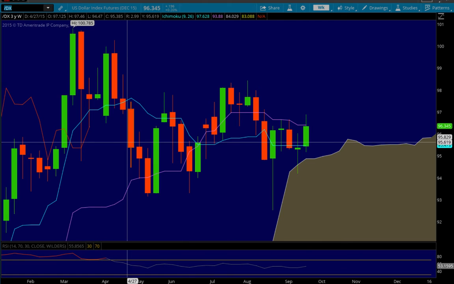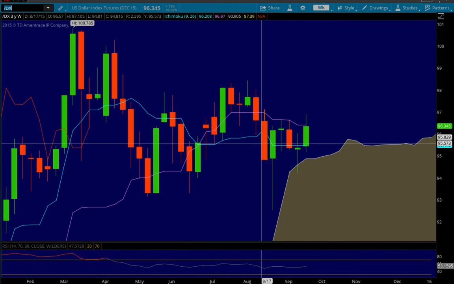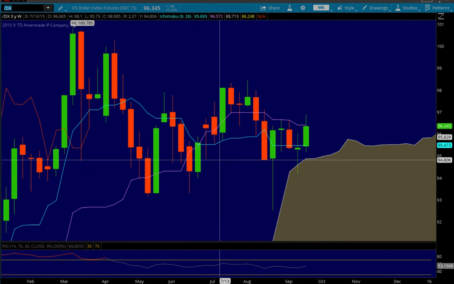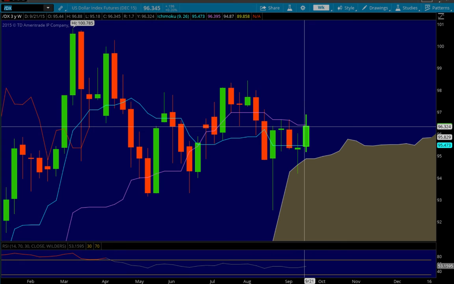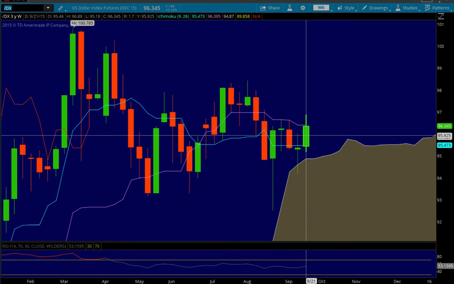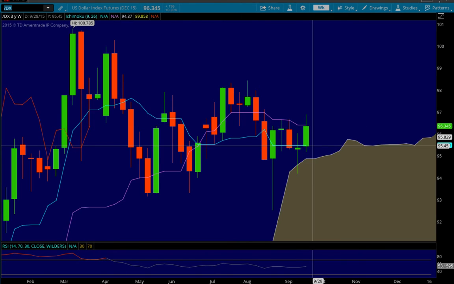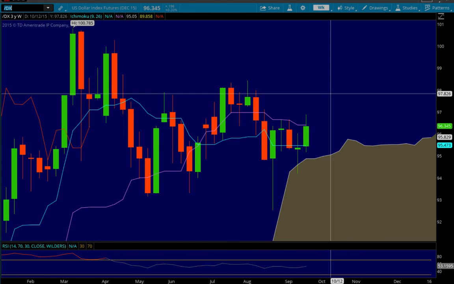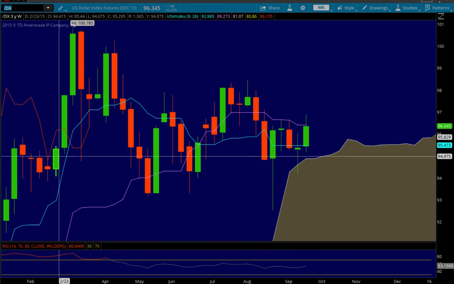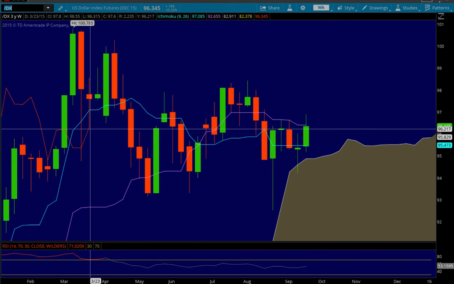It's important to note that overall price action is bullish because price action is over the cloud. The only thing that's keeping it from being completely bullish is it's not above the Kijun-sen. The Kijun-sen is bear crossed. We want to see the Tenkan-sen, the blue line, cross over the Kijun-sen for things to be fully bullish, and also the Chikou, you note, is finding resistance right at the bottom of this candle.